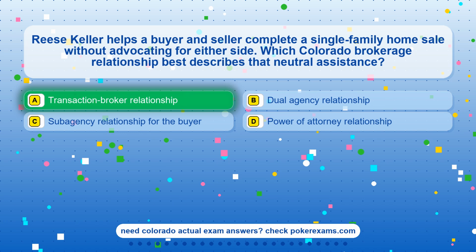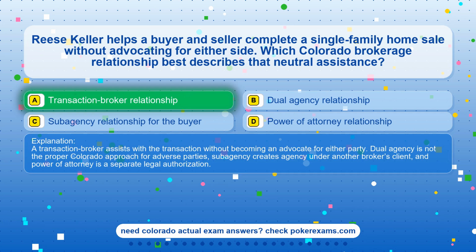The correct answer is option A, transaction-broker relationship. A transaction-broker assists with the transaction without becoming an advocate for either party. Dual agency is not the proper Colorado approach for adverse parties. Suba-Jenke creates agency under another broker's client, and power of attorney is a separate legal authorization.